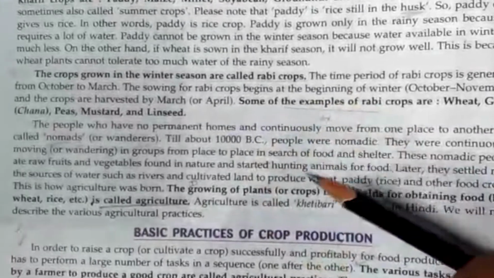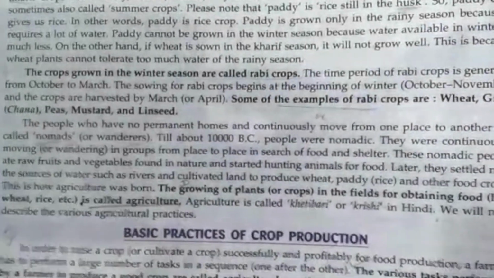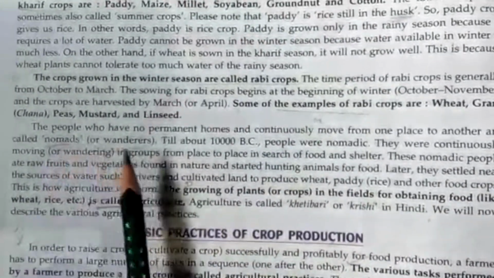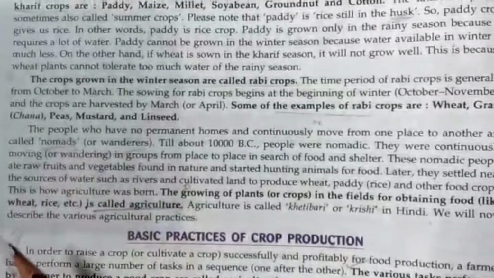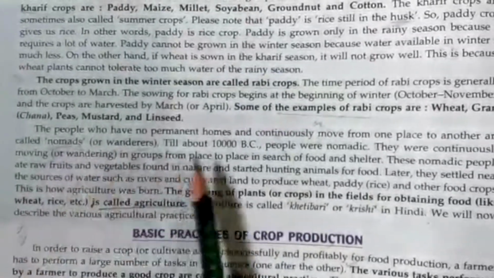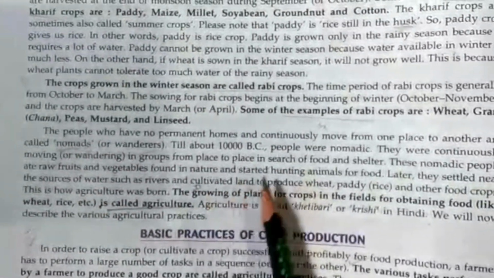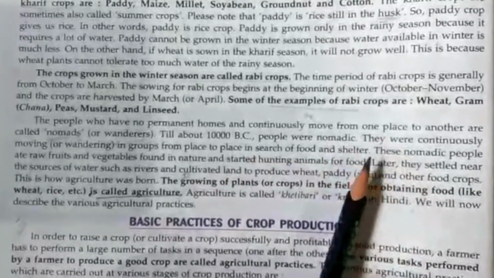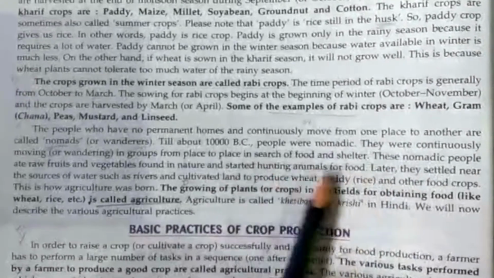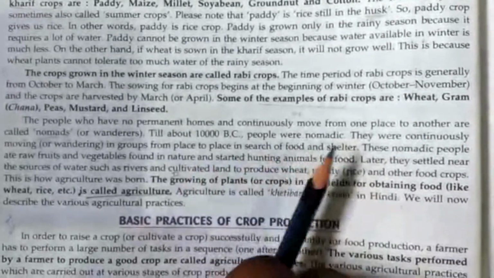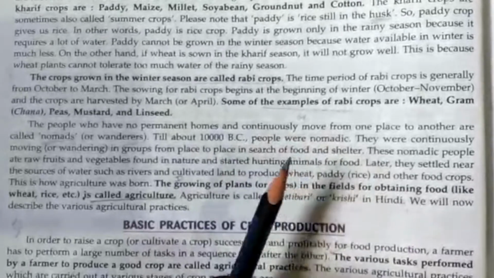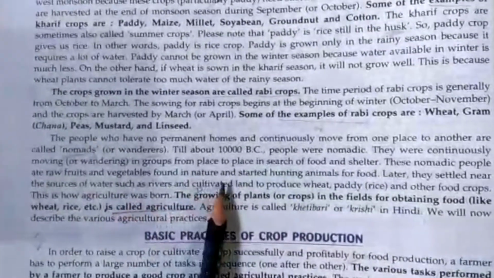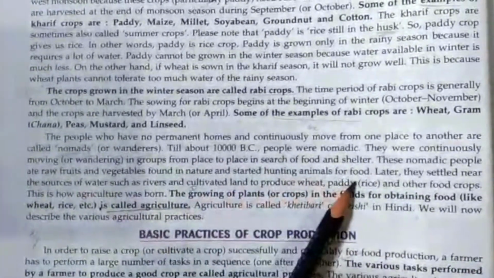In this paragraph, it is telling about our early people, nomads or wanderers. What is the meaning of nomads or wanderers? It means the people who shift from one place to another in search of food and shelter. These nomadic people have no permanent house and they continuously move from one place to another in their groups in search of food and shelter. They ate raw fruits and vegetables and started hunting animals for food.